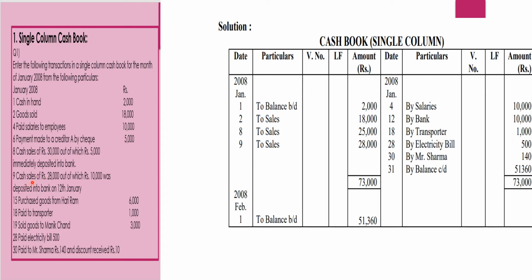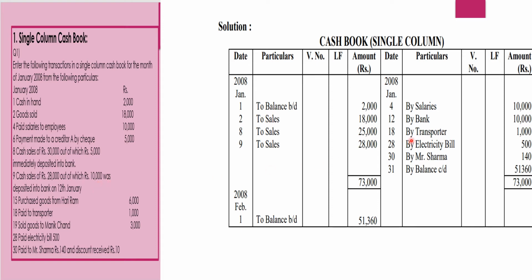Next, Jan 9, cash sales of 28,000, out of which 10,000 was deposited into the bank on 12th of January. Now we know on this date, Jan 9, there was a cash sales of 28,000, out of which 10,000 was deposited into the bank, but on which date? 12th January. So on Jan 9 we will be recording the full amount, to sales 28,000, cash to sales, because this 10,000 effect we cannot show on Jan 9. We have to show it on Jan 12th.